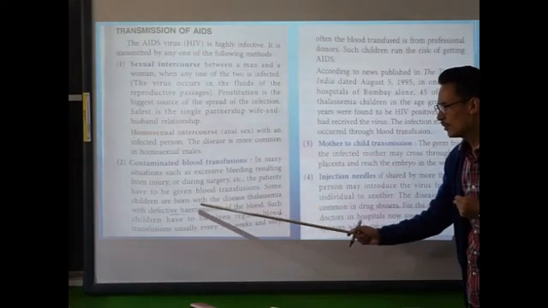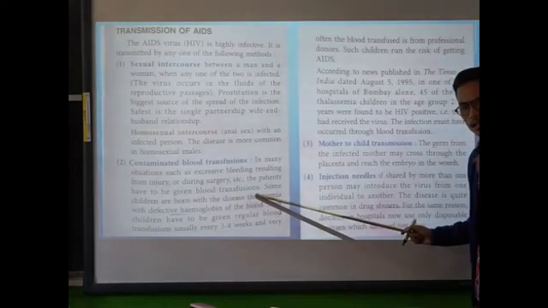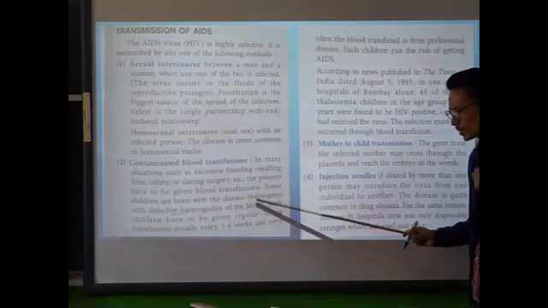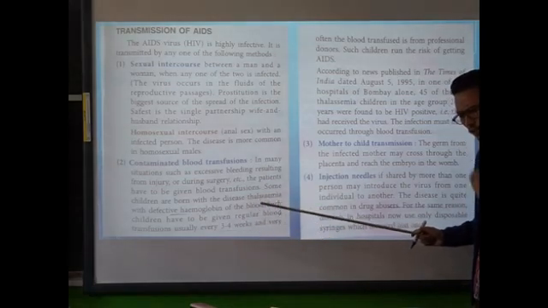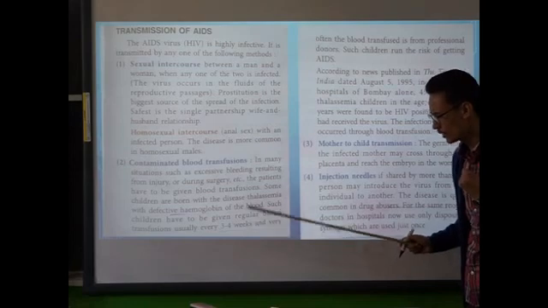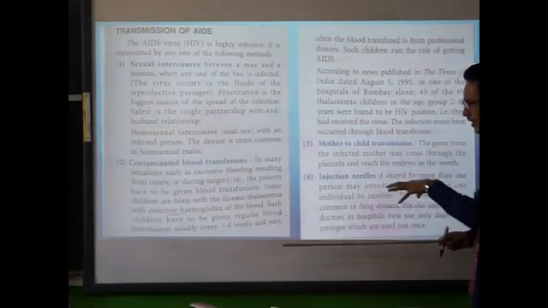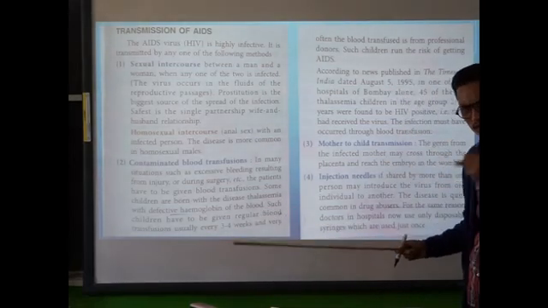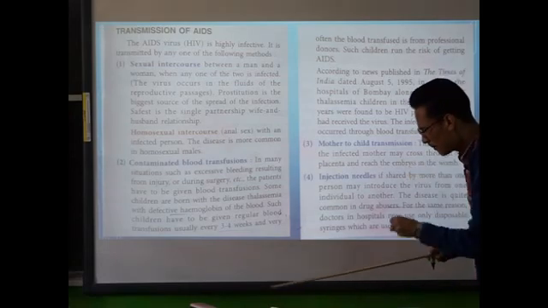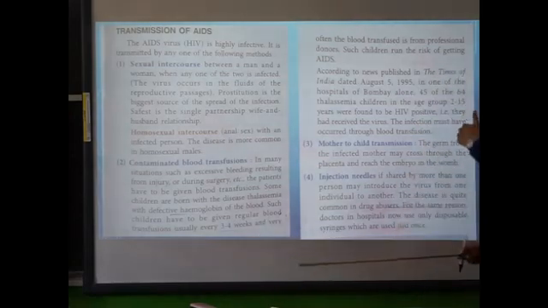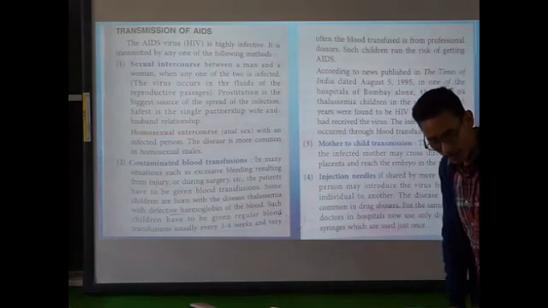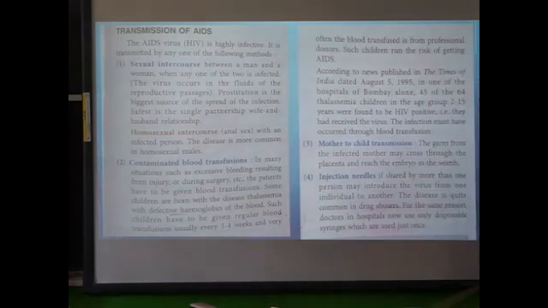Some children are born with the disease thalassemia, where there is defective hemoglobin, and such individuals require frequent blood transfusions. Clear? If the transfused blood is contaminated by HIV, then those individuals receiving the blood will be infected by HIV.